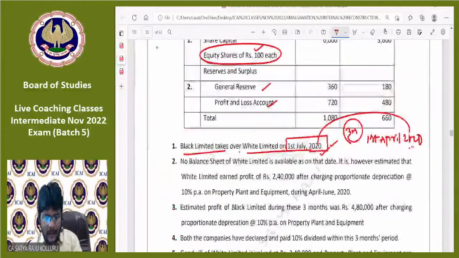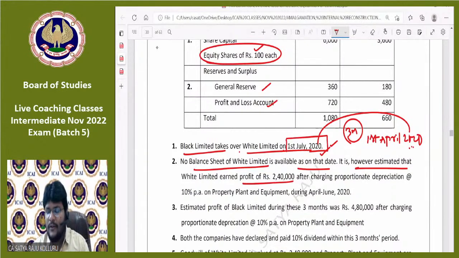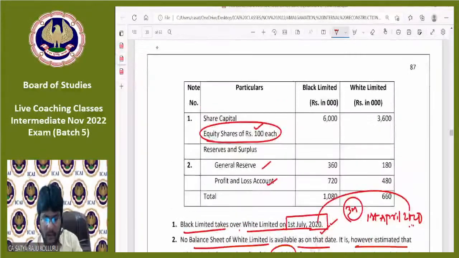Okay, come up. No balance sheet of White Limited is available as on that date. It is, however, estimated that White Limited earned a profit of 2,40,000 after charging proportionate depreciation at the rate of 10% per annum on PPE during April to June 2020. This profit is after providing depreciation. May I know the proportionate depreciation on PPE is how much? Property, plant and equipment, 10% per annum.